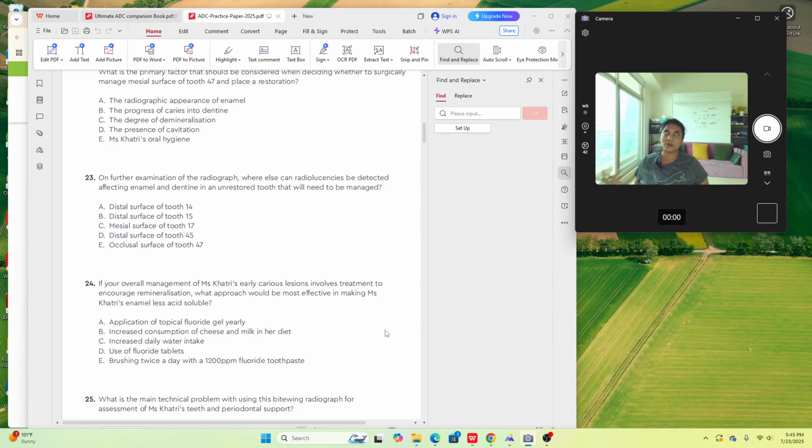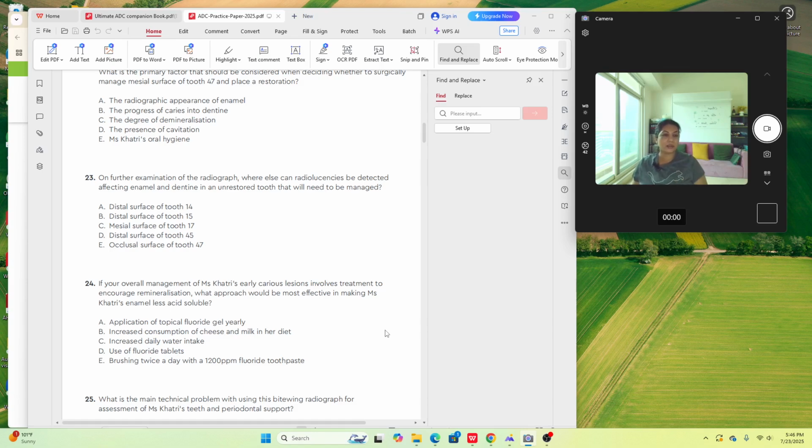If there was an option of applying varnish every 3 months, even that would have been a good answer, because that's a high concentration of fluoride varnish, but they have not mentioned that. If they would have said use a fluoride mouthwash weekly, even that would have been a great answer. But compared to anything weekly, yearly, bi-yearly, you should still choose something done on a daily basis, and 1200 ppm is a good fluoride concentration.